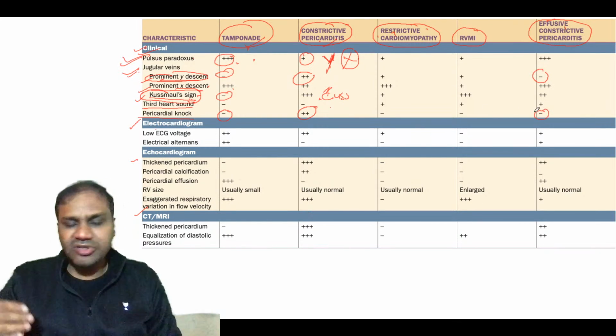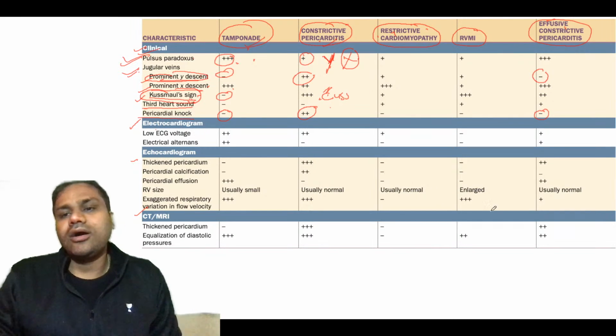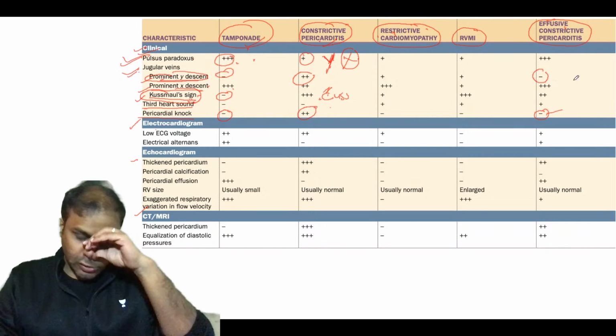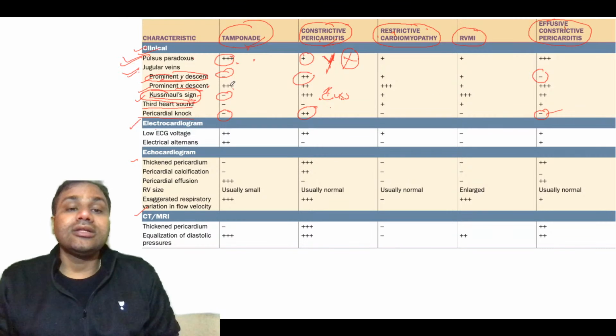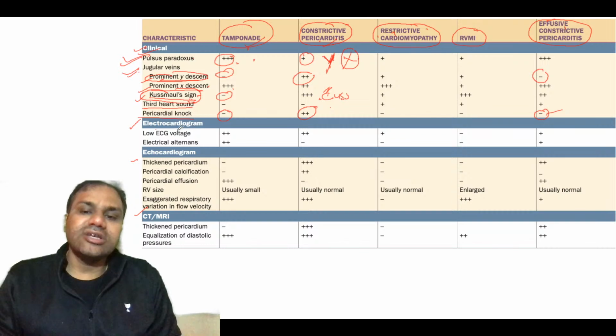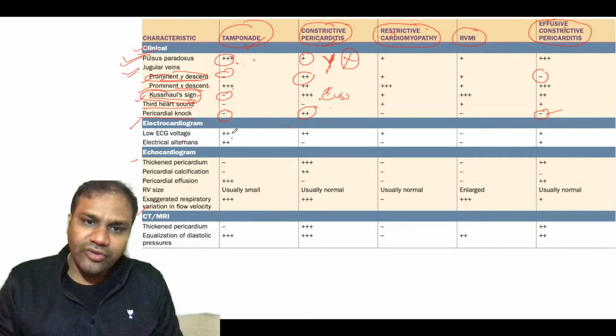By the concept itself, the fluid has come in between, so obviously there will be no pericardial knock, and there will be no Y descent also. There is a prominent X descent present, and Kussmaul sign is present. Now ECG, low ECG voltage can be present in both of these cases, but electrical alternans is a high yield point for tamponade.